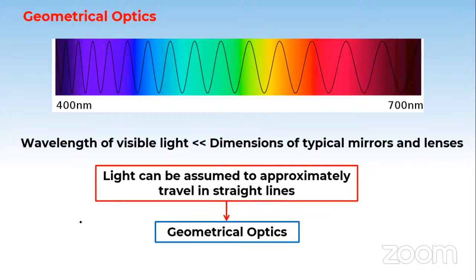The conclusion was this: via geometrical optics, it was concluded that light can be assumed to travel approximately in straight lines. In geometrical optics, we treat light as actually traveling in a straight line.